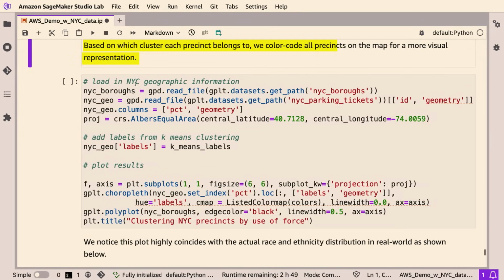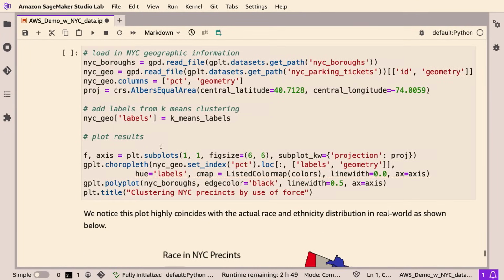First, we read in a bunch of geographic information about New York City. Then we can add the labels from the k-means clustering for each precinct, and then we can do the plots.